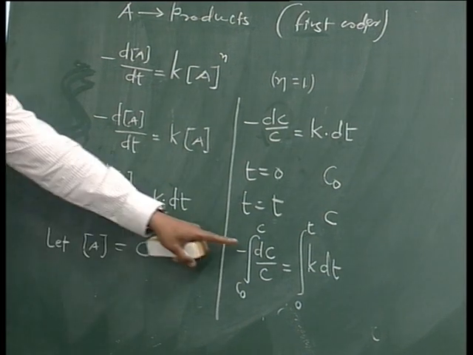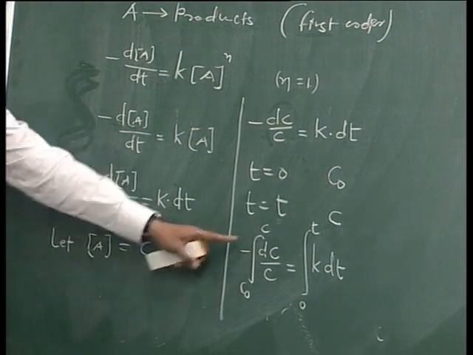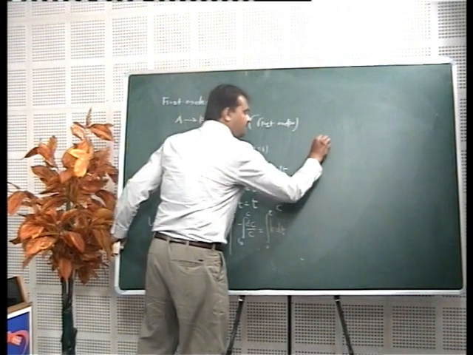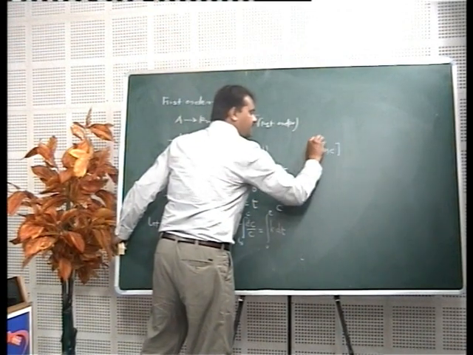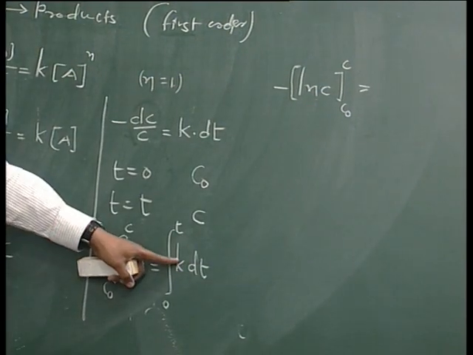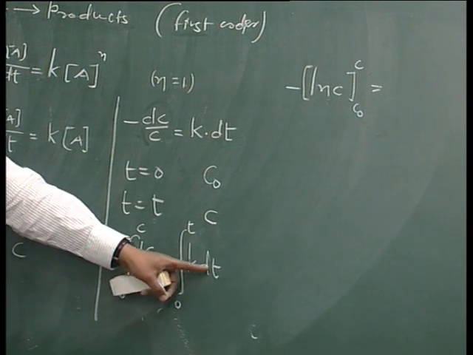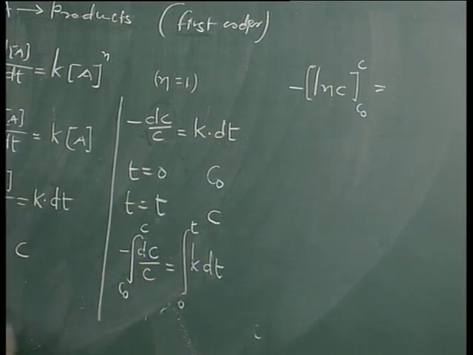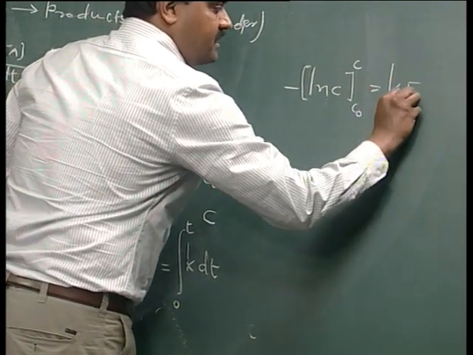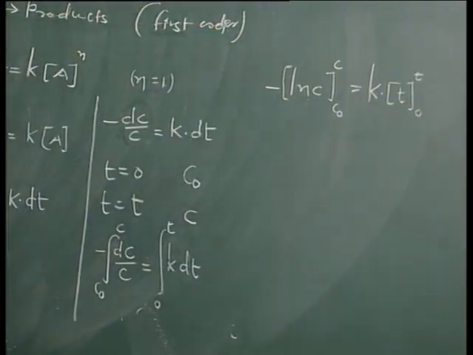Now 1 by C dC, integration of 1 by C dC is ln C. So minus ln C from C0 to C. Here K is constant, we can take it outside the integral, so in the integration it will be dt, and integration of dt is t, so it is K into t ranging from 0 to t.